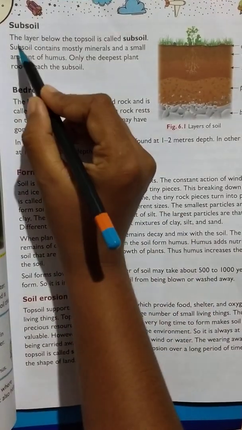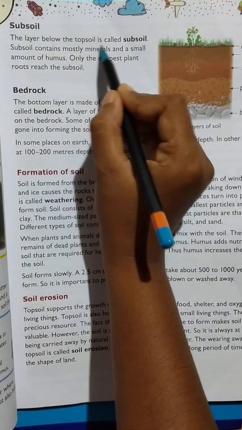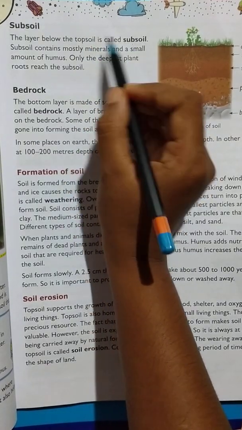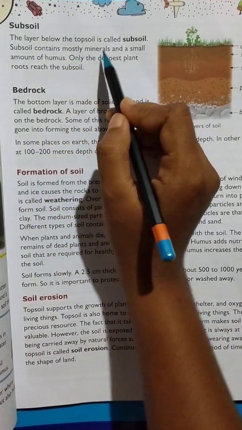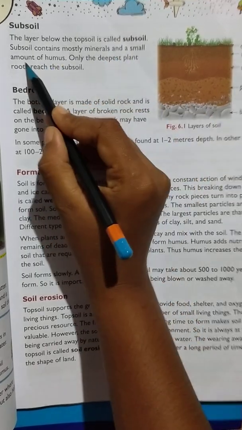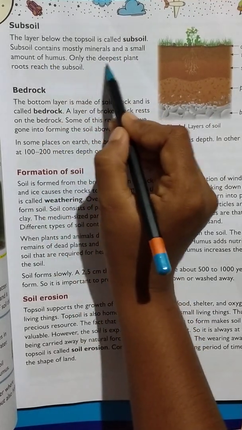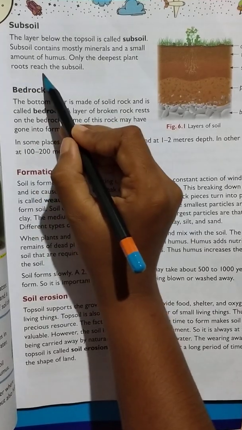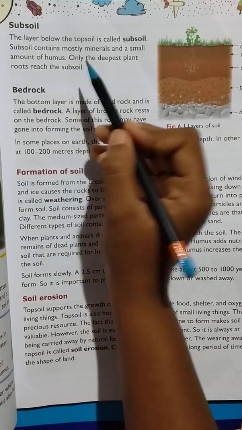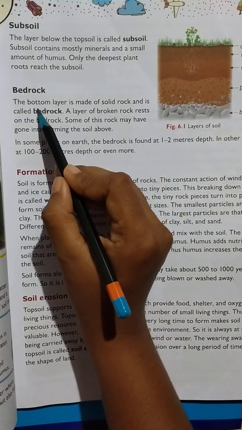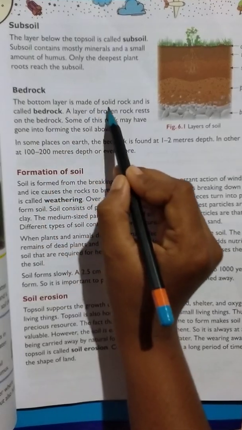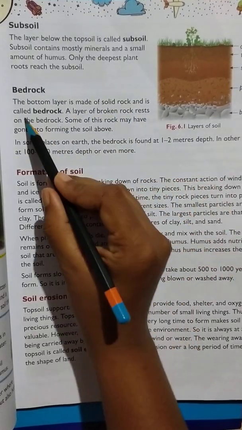Then subsoil. The layer below the topsoil is called subsoil. Subsoil contains mostly minerals and a small amount of humus. Only the deepest plant roots reach the subsoil. And then bedrock. The bottom layer is made of solid rock and is called bedrock.